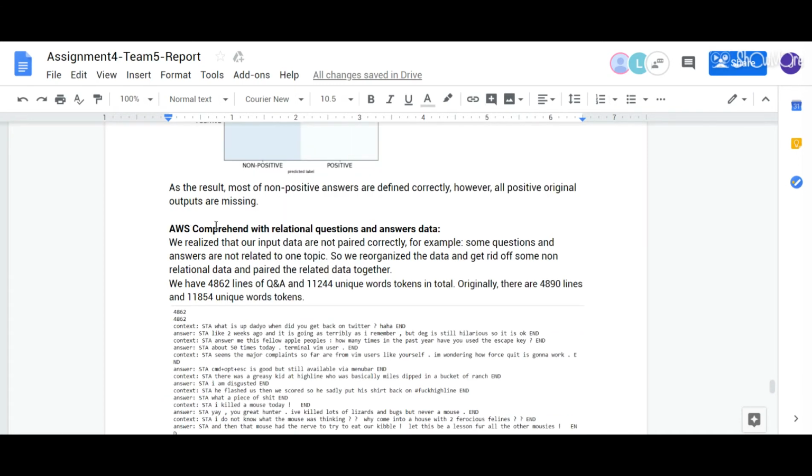And then I did another dataset, which is our paired questions and answers. And now we have 48,626 lines, and 11,244 unique word tokens, which is a little bit less than the previous one.